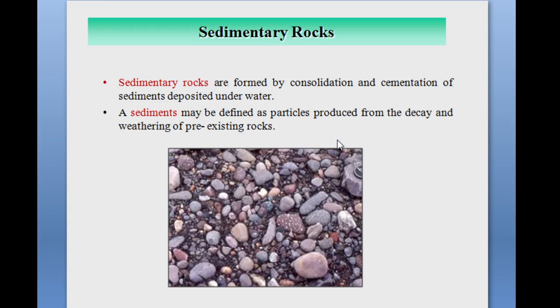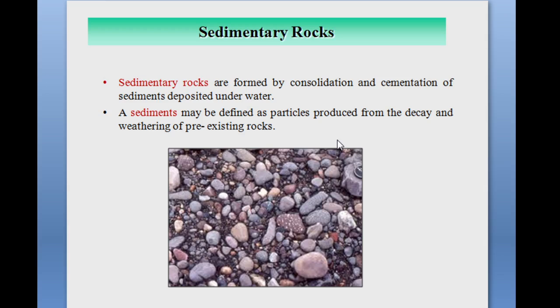These sedimentary rocks are also called secondary rocks. This group includes a variety of rocks formed by the accumulation, compaction and consolidation of sediments. When the sediments undergo compaction, accumulation and consolidation, the sedimentary rocks are formed.